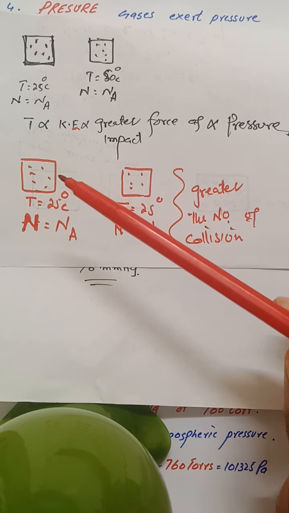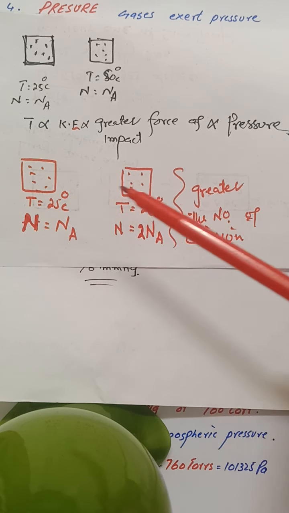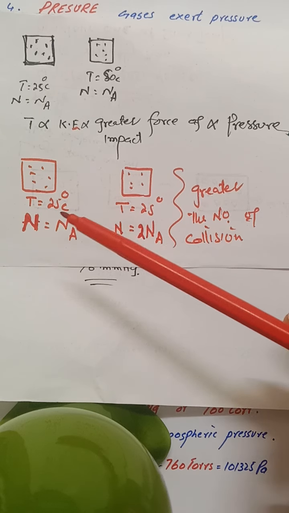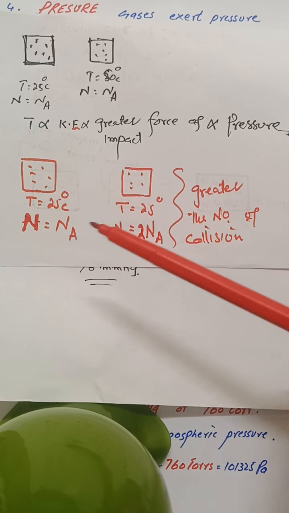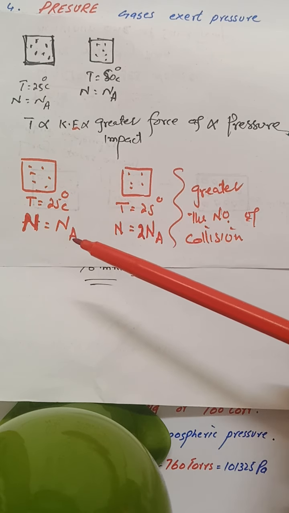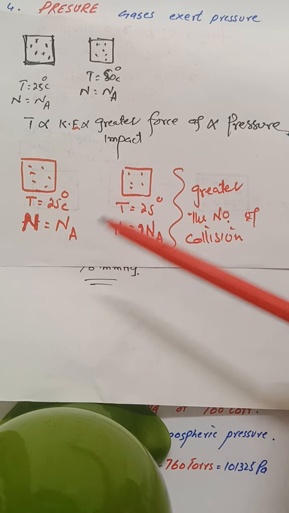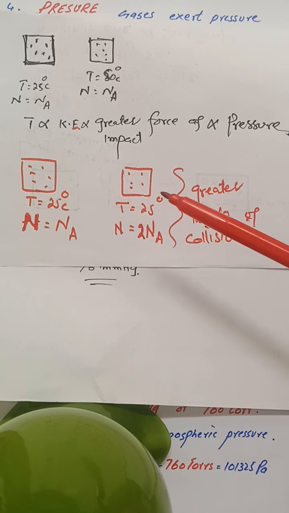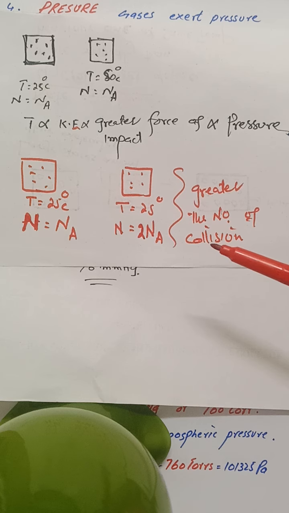Secondly, let's say there are two containers containing two gases placed at the same temperature, but in the first container there are Avogadro's number of molecules, while in the second there are double the Avogadro's number of molecules. So greater the number of molecules, greater will be the number of collisions, and hence greater will be the pressure. So pressure of gas is affected by changing the temperature, and it is affected by changing the number of molecules.